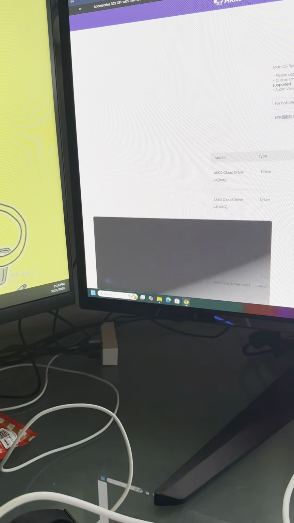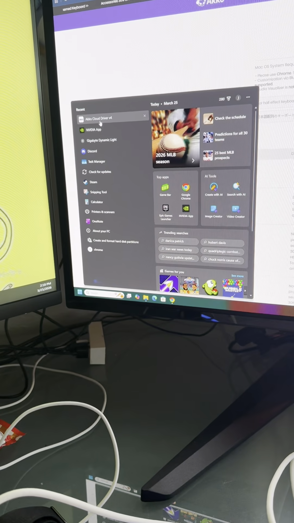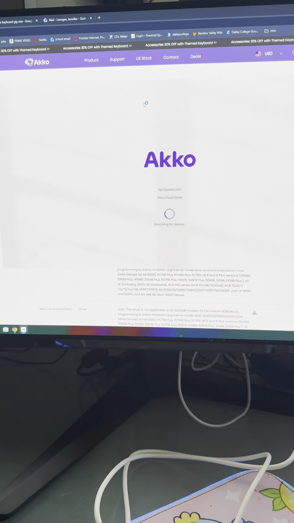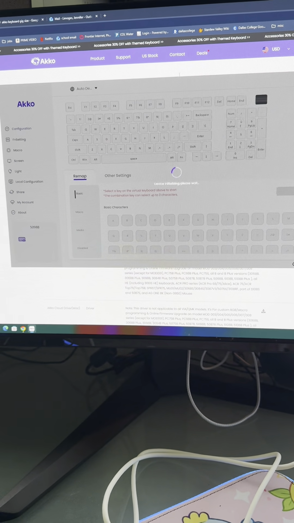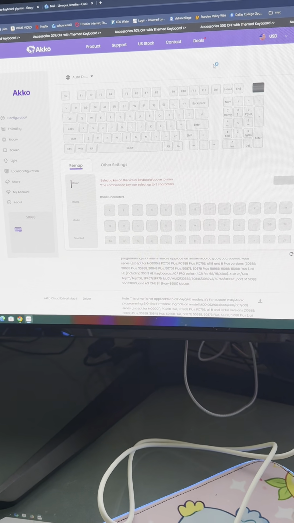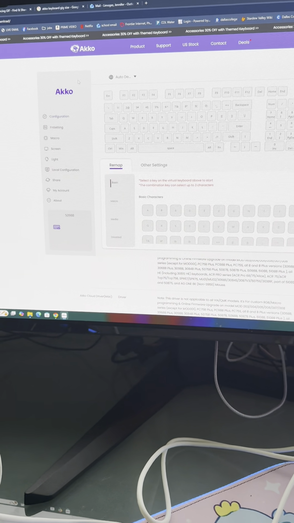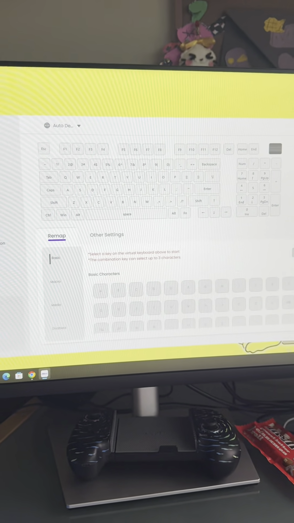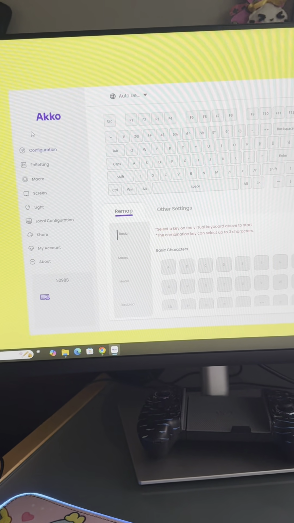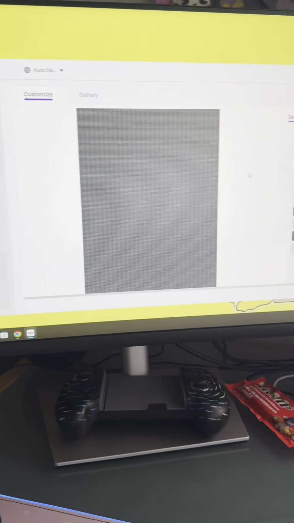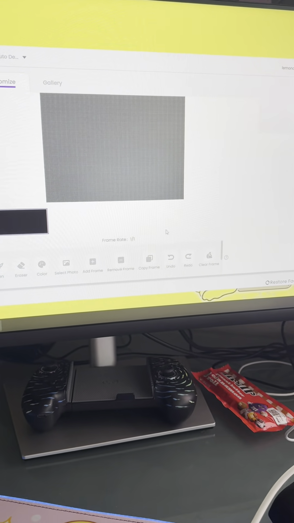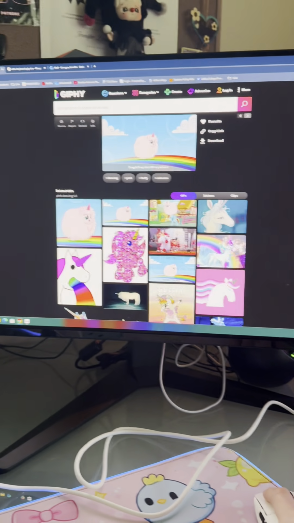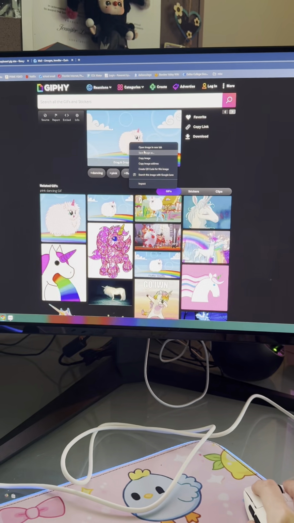And then afterwards, let's go and search for the program. Give it a moment to think. And then on the left, we're going to click on screen. If you already have a GIF saved, you can scroll down and click select image, but we're going to go grab one. I like to use Giphy, right click, and then save as.